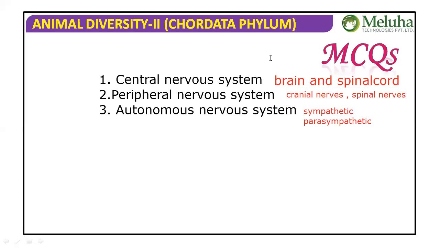In the peripheral nervous system, cranial nerves are from the brain and spinal nerves from the spinal cord. The autonomous nervous system includes the sympathetic and parasympathetic nervous systems.